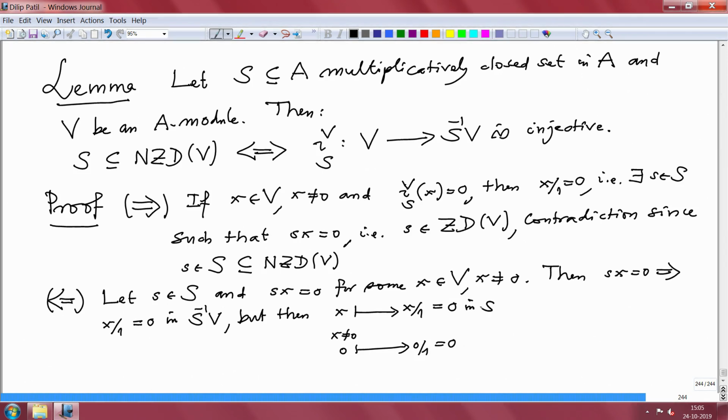Both these are 0 in S inverse V. So this proves that the map iota V S from V to S inverse V is not injective. But we were given that it is injective, so it's a contradiction. So that proves this implication.